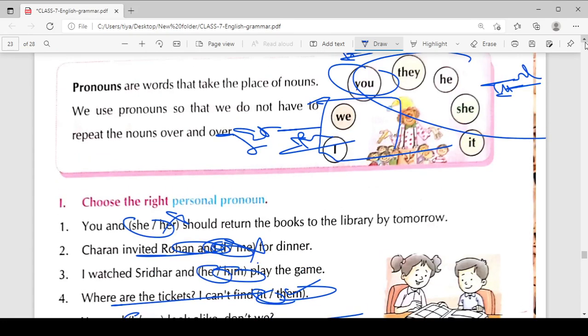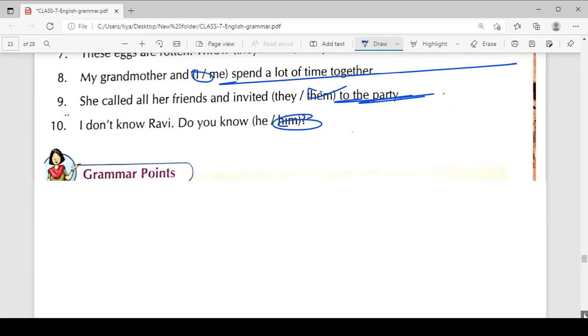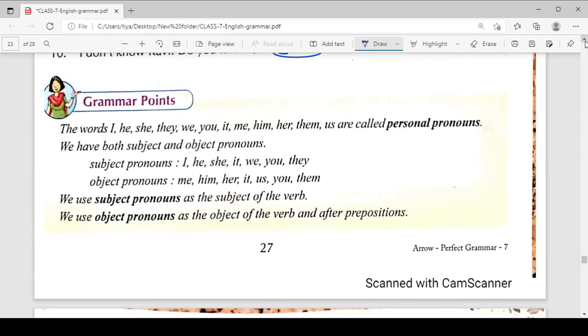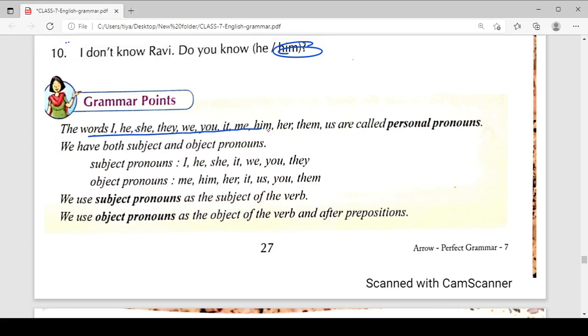So these are the important pronouns, and pronouns are simple grammar words. I, he, she, we, you, it, me, him, her, them, us are called the personal pronouns.